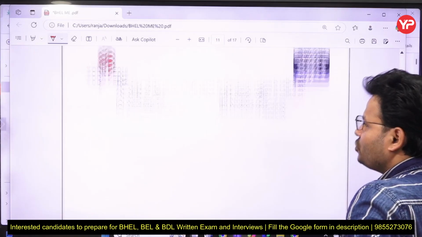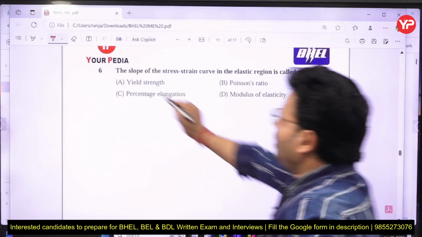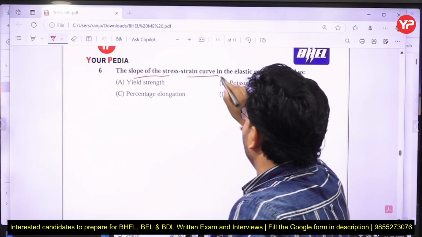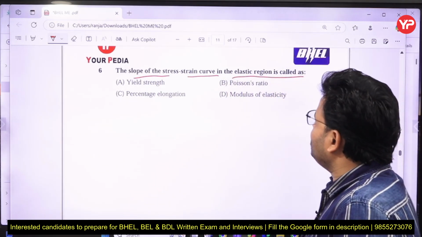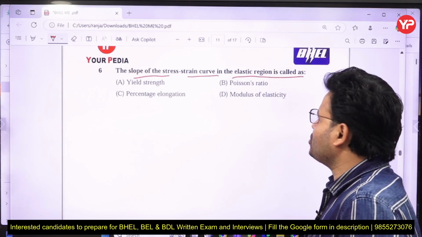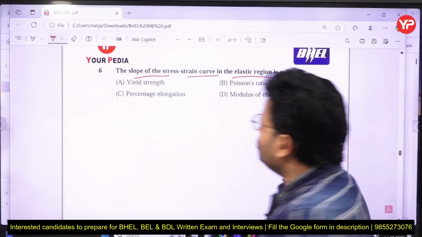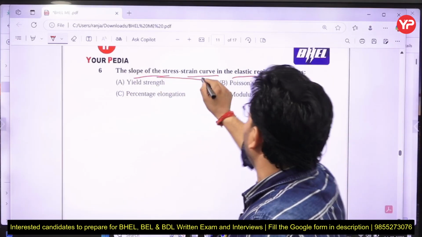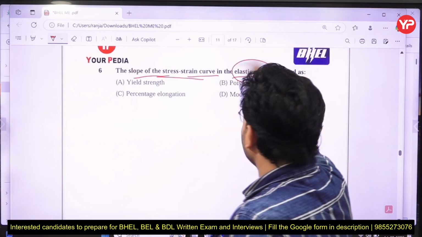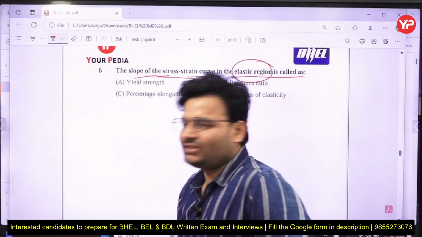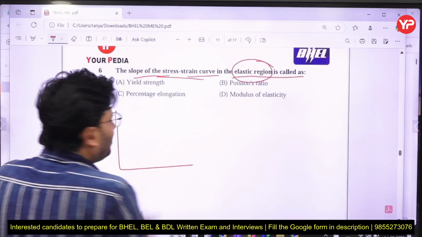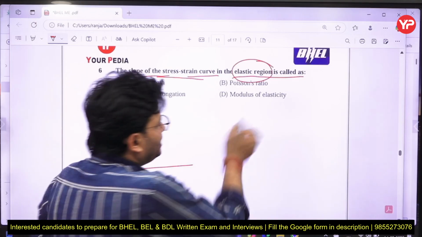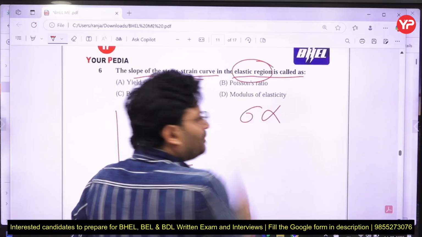Now come to the next question. The question is: the slope of the stress-strain curve in the elastic region is called yield strength, Poisson ratio, percentage elongation, or modulus of elasticity. From Hooke's law, stress is proportional to strain within the proportional limit.